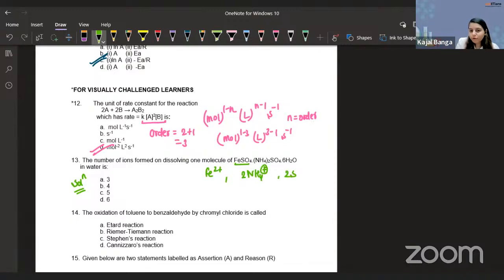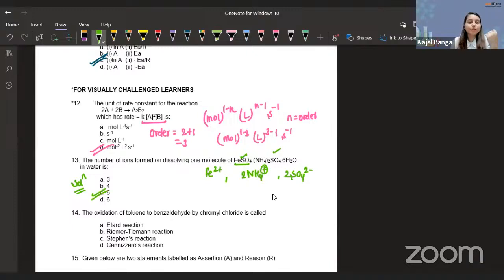Along with that, you have two ions of sulfate, one from the FeSO4, the other from the (NH4)2SO4. So how many total ions do we have? Don't tell me water will be in the form of ions. No. The degree of dissociation of water is very small, and we are already talking about dissociation in water, so water doesn't dissociate in its own solution. So we have a total of 5 ions. Perfect. The answer is 5.